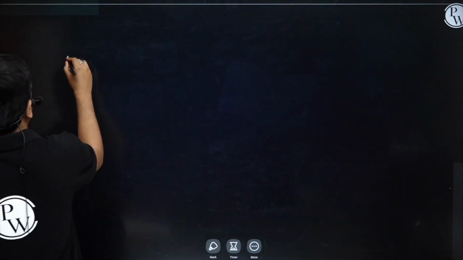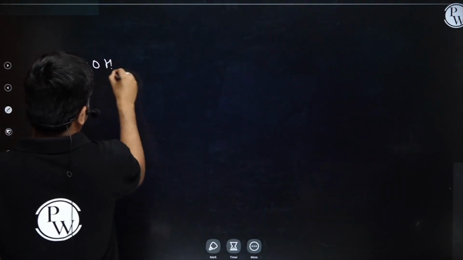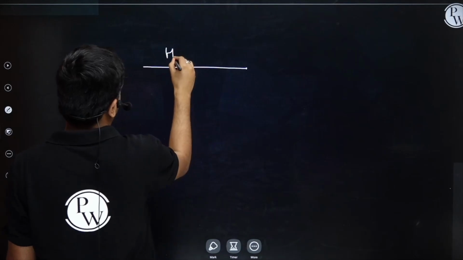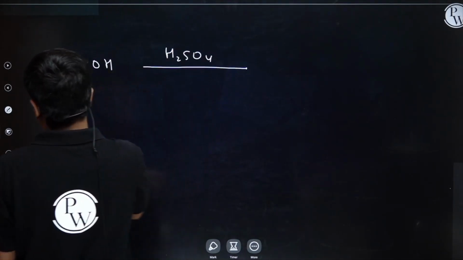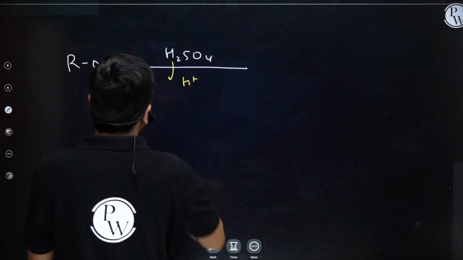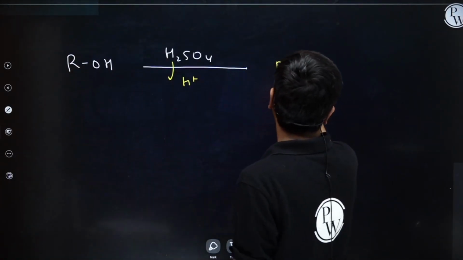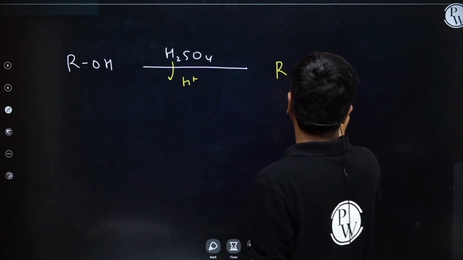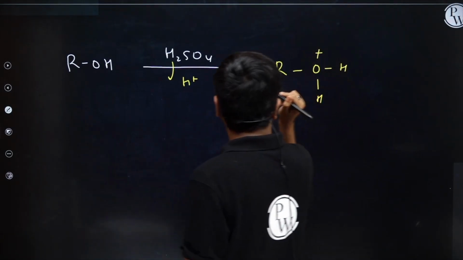Student, I am having an alcohol ROH. It's treated with H2SO4. What is the function of H2SO4? Release H plus. This alcohol will get protonated. I will have formation of ROH2 positive, right?